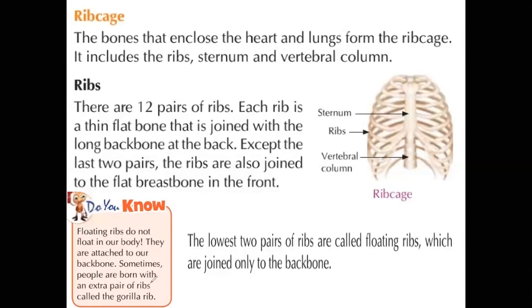Sometimes people are born with an extra pair of ribs called the gorilla rib. It is a rare condition, where some people are born with additional ribs like this. We call this kind of rib a gorilla rib. Floating ribs form a curved formation, which is why we call them curved or floating ribs. Right? This is about our rib cage.